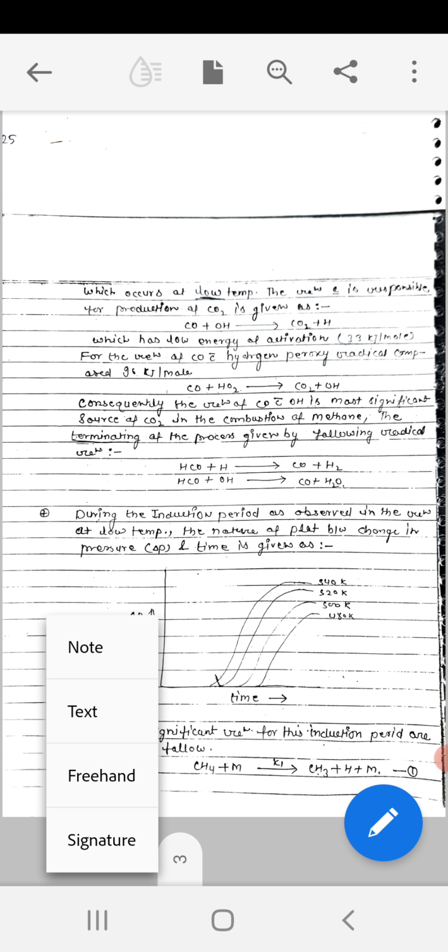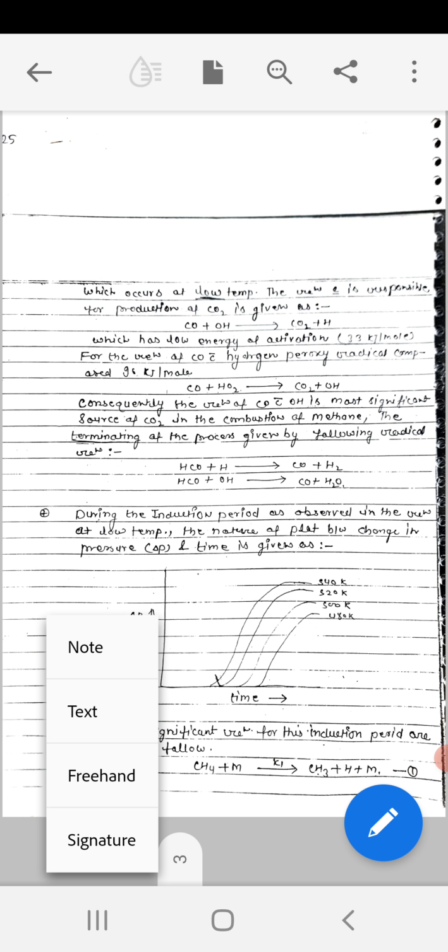During the induction period, as observed in the reaction at low temperature, the nature of the plot between change in pressure, delta P, and time is given by this. On the y-axis we have taken delta P, the pressure change, and on the x-axis time, and the temperature is constant. At 480 degrees we get curve 1.